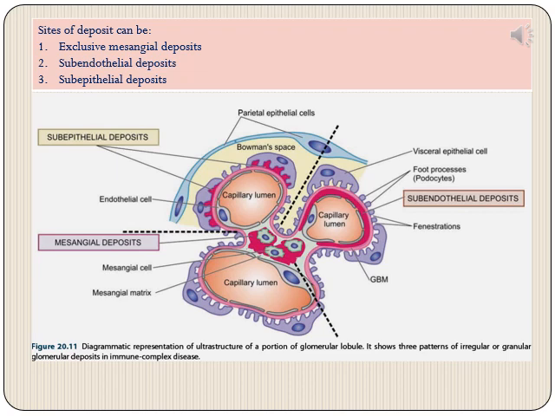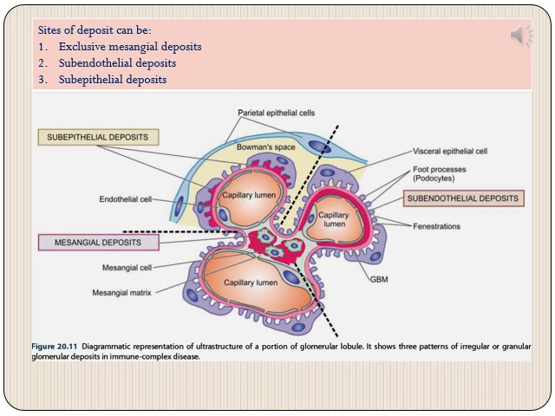And finally there are subepithelial deposits. Subepithelial deposits are beneath the podocytes or visceral epithelial cells. They will be located between the foot processes of podocytes, lying above the glomerular basement membrane, in between the glomerular basement membrane and the visceral epithelial cells or podocytes. So mesangial deposits are around the mesangial cells or in the interstitium of glomeruli.